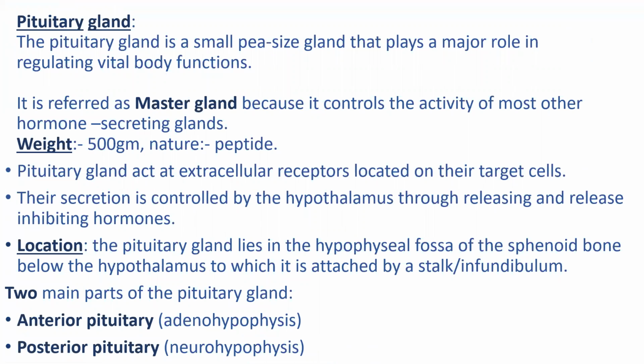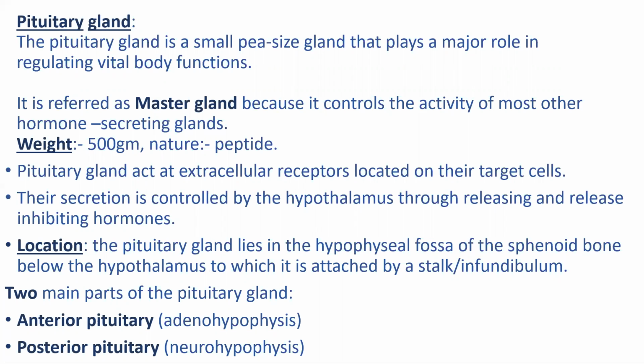The pituitary gland is a small pea-sized gland that plays a major role in regulating vital body functions. It is referred to as the master gland because it controls the activity of most other hormone secreting glands, and weighs about 500 gram, and nature is peptide.